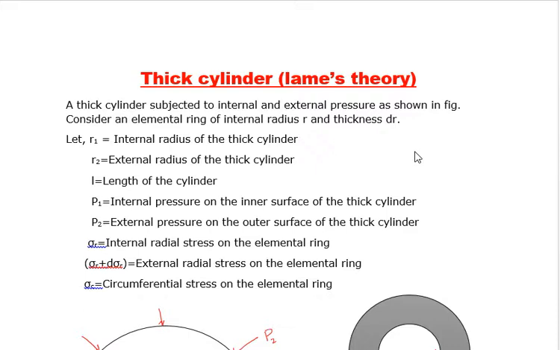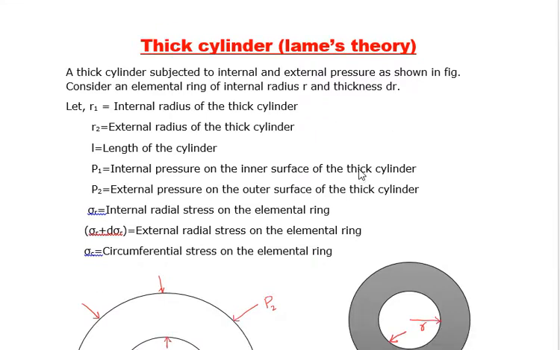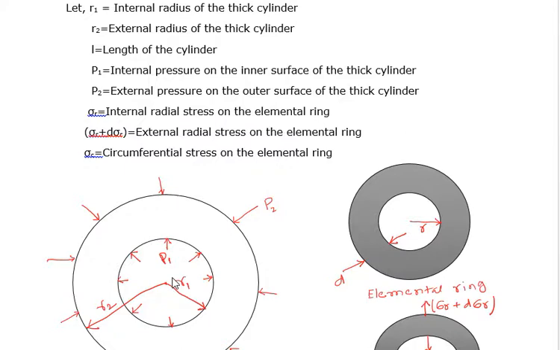A thick cylinder subjected to internal and external pressure as shown in figure. Consider an elemental ring of internal radius r and thickness dr. Suppose this is a cylinder.